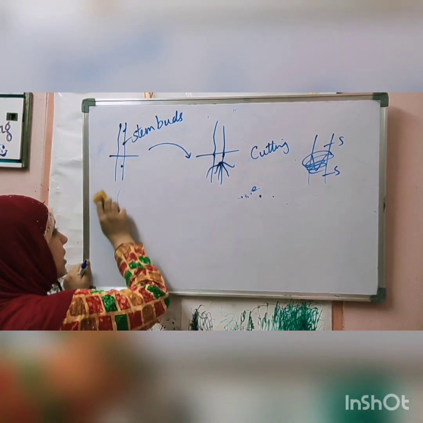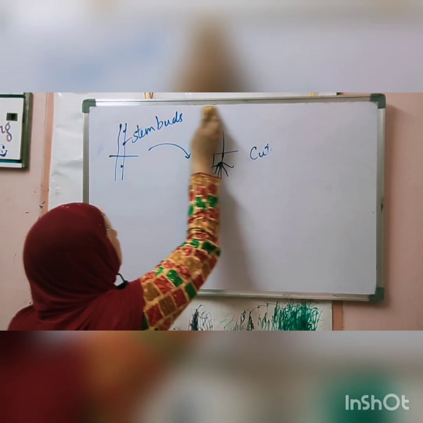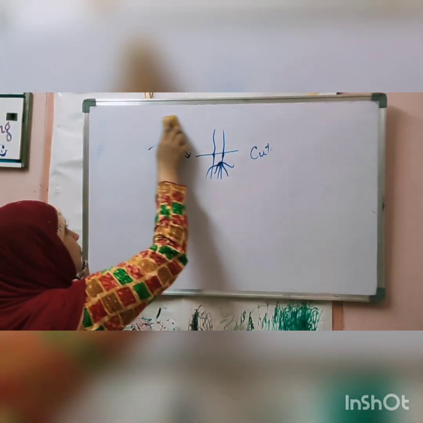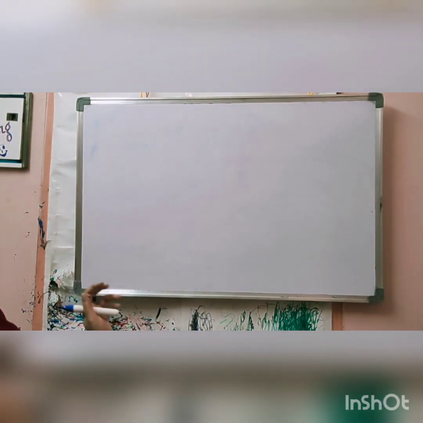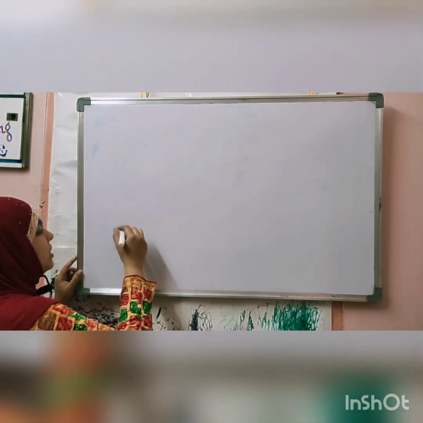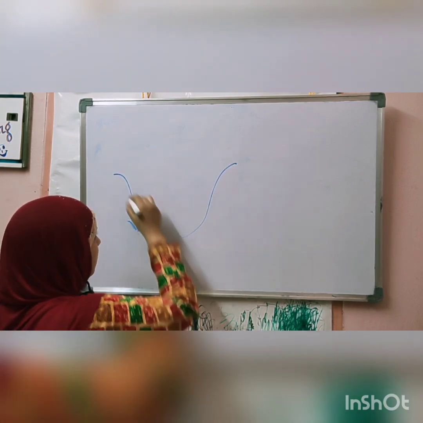Okay, we'll see sexual reproduction in plants. What is the reproductive part of a plant? I said the reproductive part of a plant is the flower. What are the parts of a flower? Flower has parts like this. This is a flower.